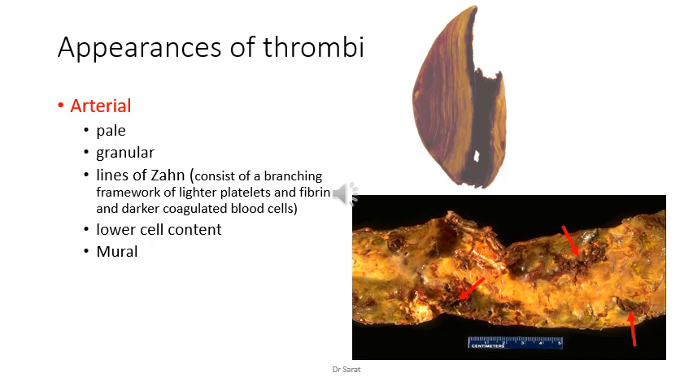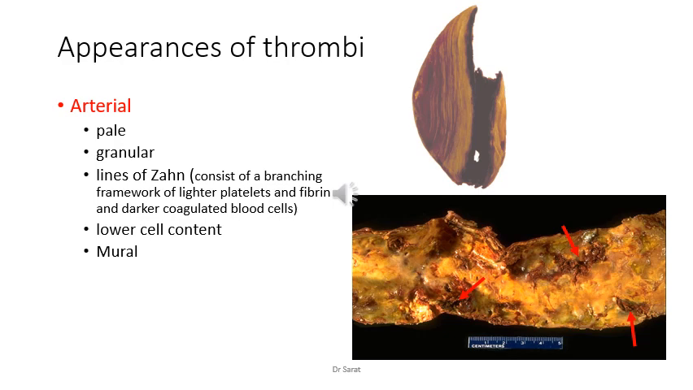So, appearances of thrombi. We know that there are arterial thrombi and venous thrombi, and we can distinguish them by seeing them. Usually arterial thrombi will be pale and granular, with a granular network in the structure. Then lines of Zahn, an important feature, are more prominent in arterial thrombi. It consists of a branching framework of lighter platelets and fibrin. You can see in that thrombus there is a linear lighter side.